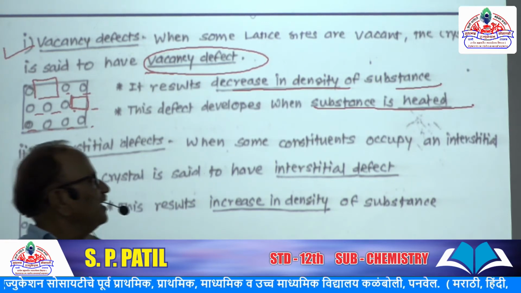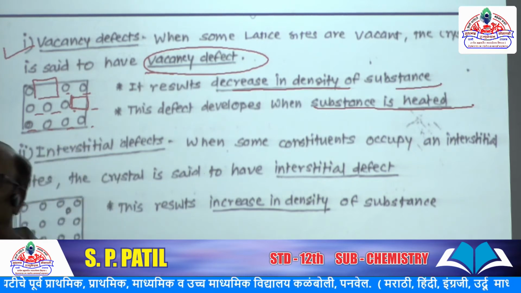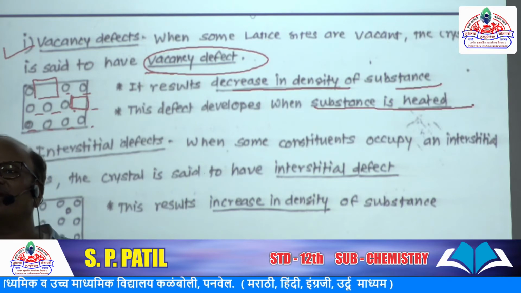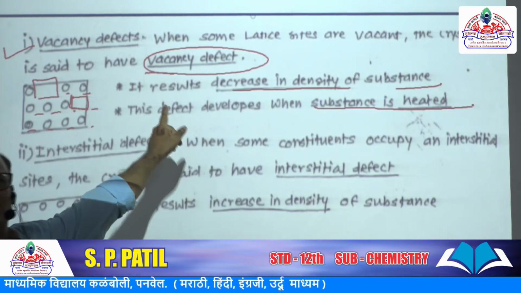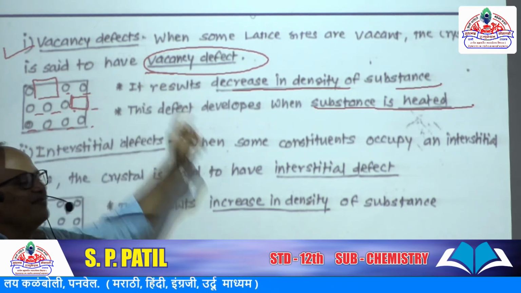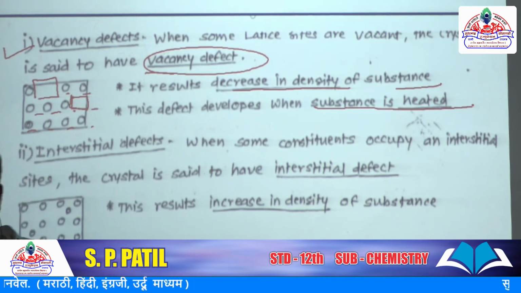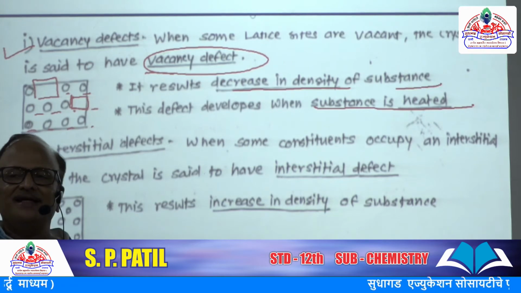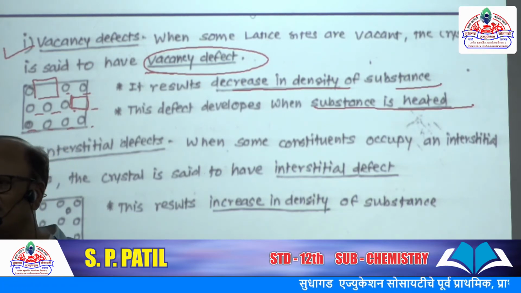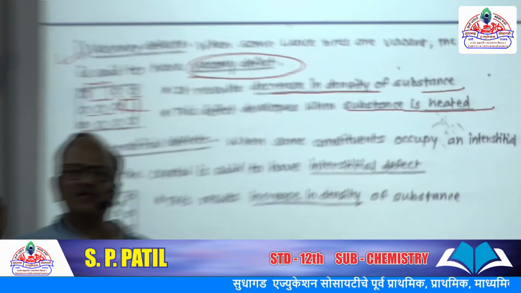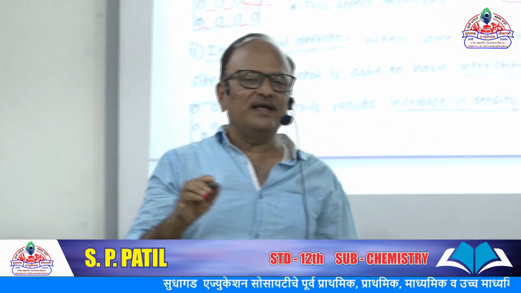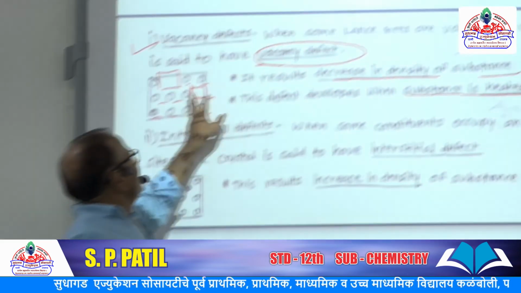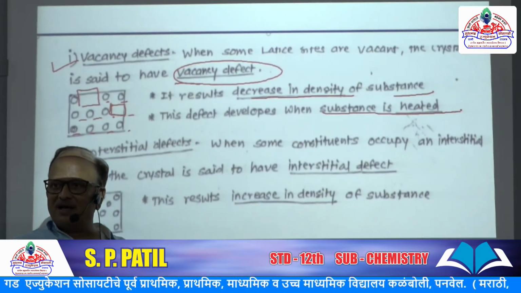By means of heating, or if the crystallization of any substance is performed fast, such a vacancy defect arises. So whenever a pure substance is required, its crystallization should be performed in a natural way, with natural cooling. Then and only then are these defects avoided.